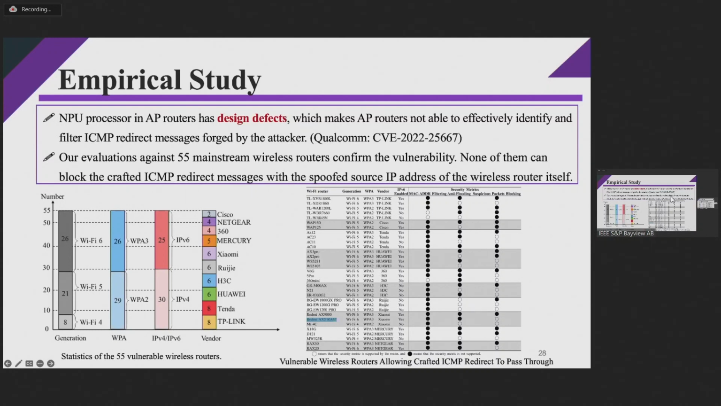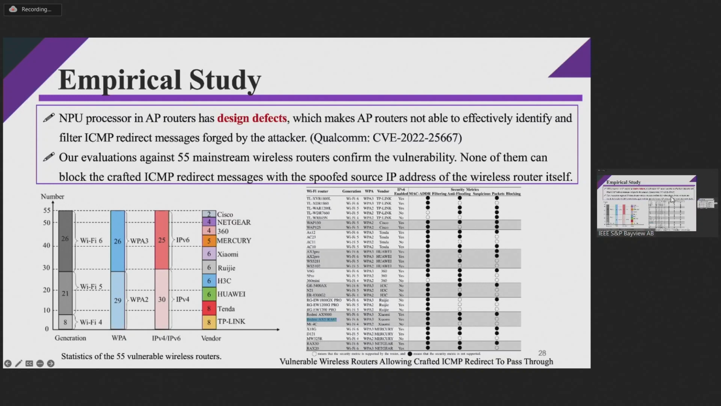However, we find that in practice, in order to improve the efficiency of packet forwarding, the NPU processing chips from manufacturers such as Qualcomm, HiSilicon, and Broadcom will relay packets directly at the hardware layer once they receive the packets or frames. In this way, the security check rules such as source address validation set by the IP or the other upper protocols in the protocol stack to intercept these malicious messages will not take effect. And Qualcomm has assigned a CVE for this vulnerability due to our report.